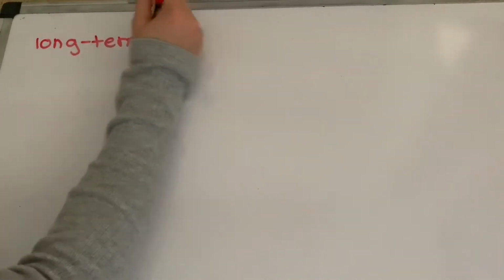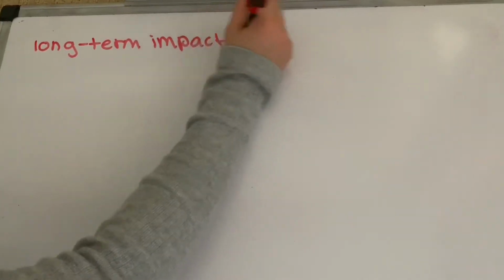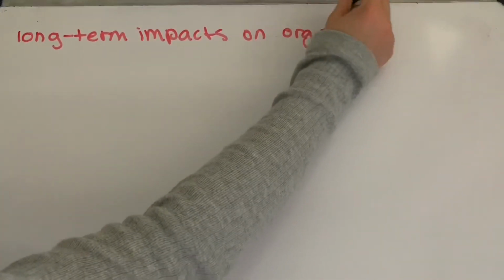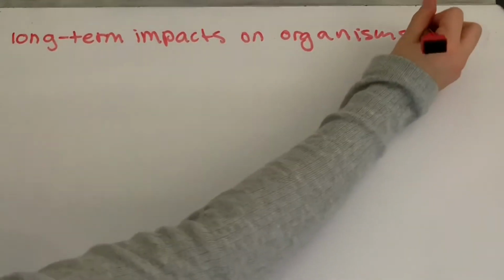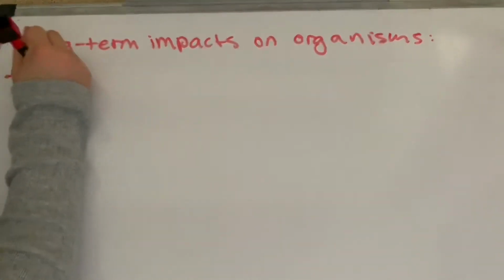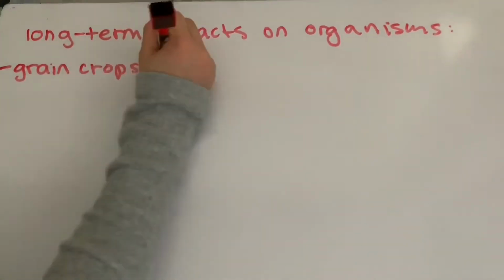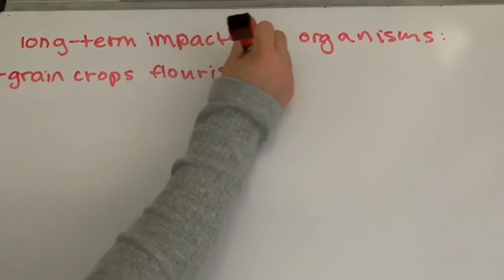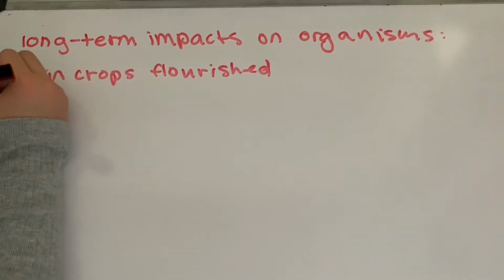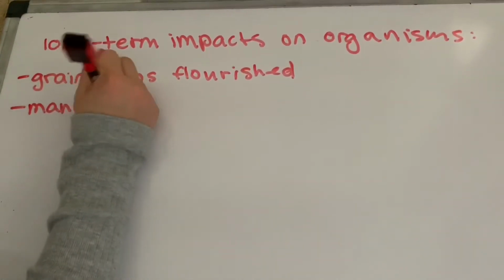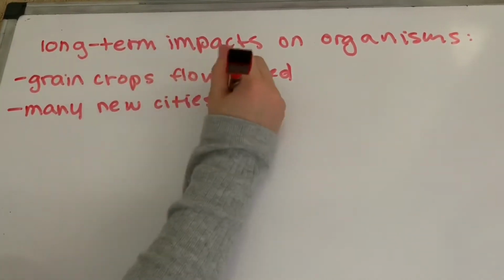Long-term impacts on organisms during the medieval warm period were, first, grain crops flourished, meaning organisms could reproduce more and live longer. Another impact was that many new cities were formed, causing the population of humans to steadily increase. All these impacts, long-term, caused the human population to more than double.